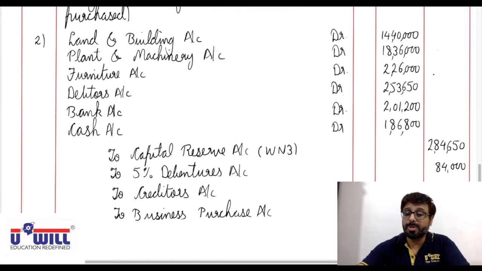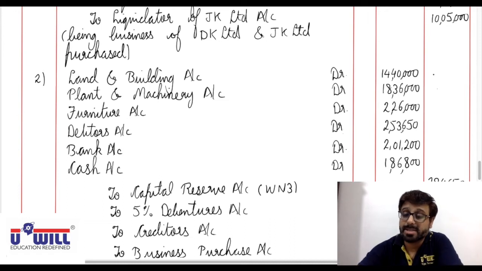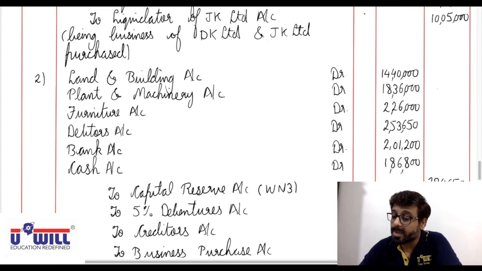Now here I told you people that you match the debit and credit amount. So 14,40,000 plus 18,36,000 plus 2,26,000 plus 2,53,650 plus 2,01,200 plus 1,86,800. That comes to 41,43,650.